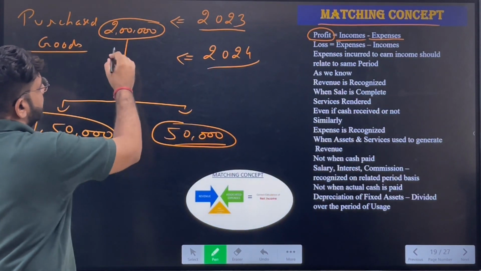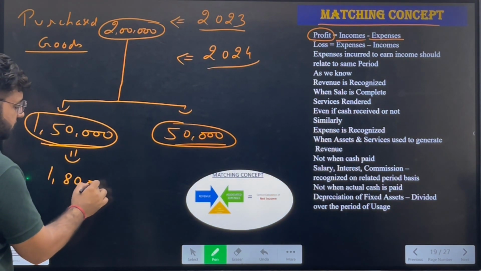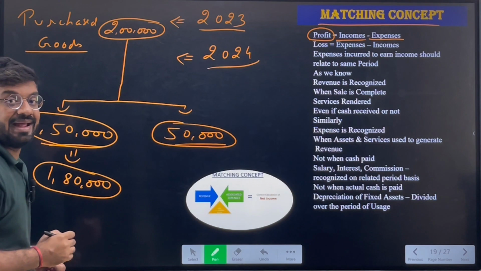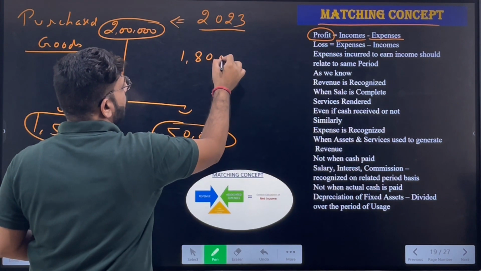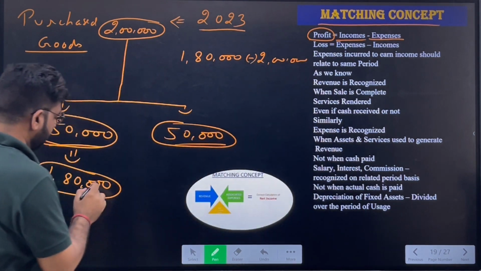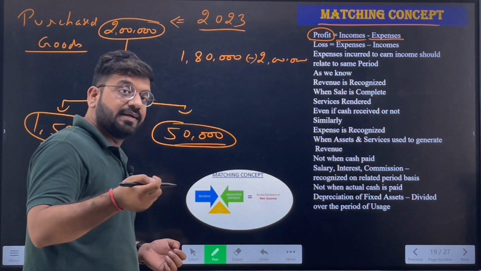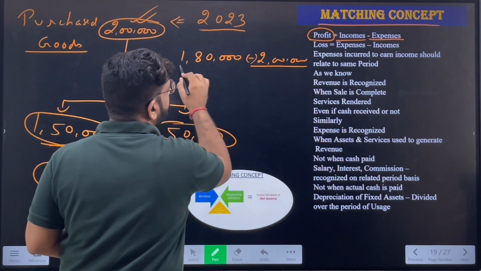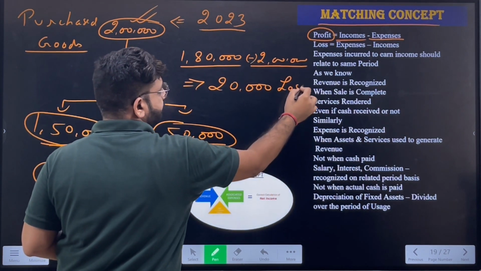This simply means, suppose I sold goods worth rupees 1,50,000 for rupees 1,80,000. So I have received rupees 1,80,000 as my income, for which I had spent rupees 2 lakhs on purchasing these goods. So after deducting 2 lakhs from this 1,80,000, I have incurred a loss of 20,000. Are you getting my point?